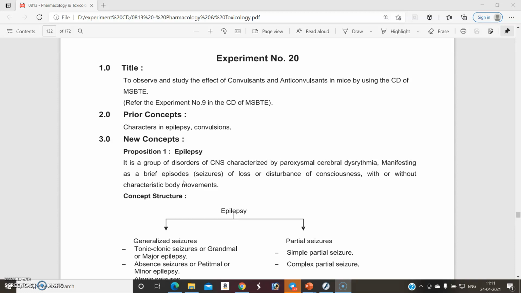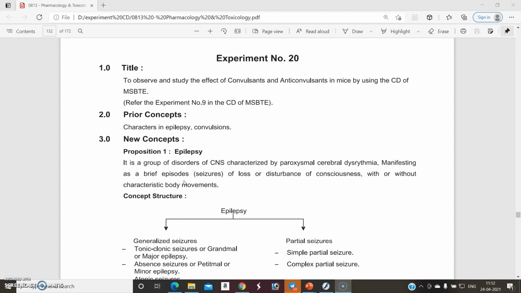So what is epilepsy first? It is a group of disorders of the CNS which is characterized by paroxysmal cerebral dysrhythmia. Due to this, there are brief episodes of loss or disturbance in consciousness, with or without characteristic body movements. It means the normal activity of neurons changes or becomes dysrhythmic, and due to this, the limb movements of the body change.